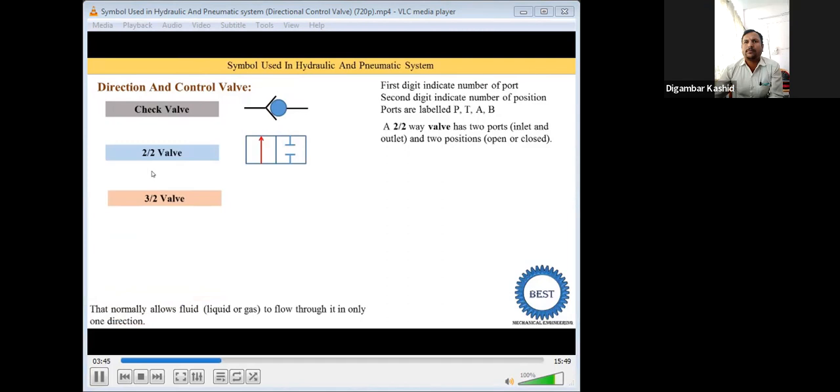Now the next one is the 3x2 ports. Later on I will explain how this symbol works in hydraulic systems. So watch the video and continue with this video.